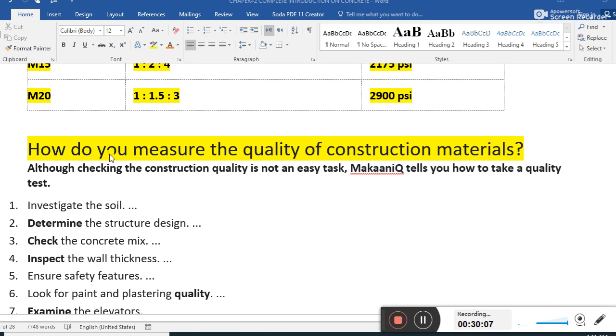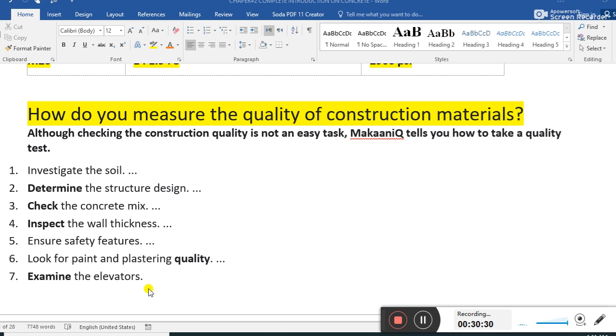How do you measure the quality of construction material? This is another important topic. Although checking construction quality is not an easy task, obviously, guys, these are some provisions for checking the quality of construction material.